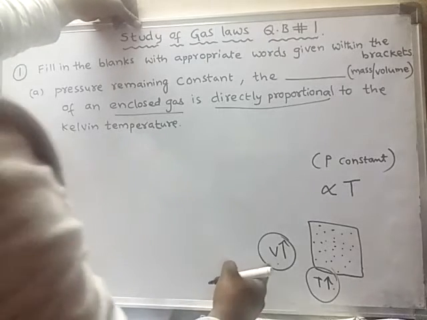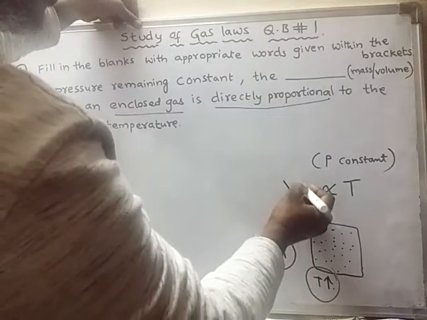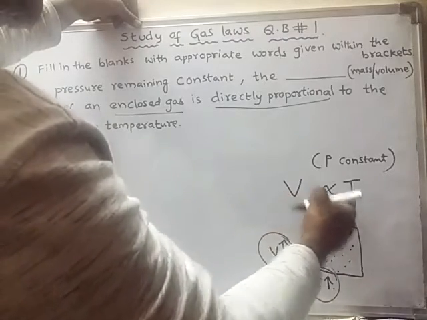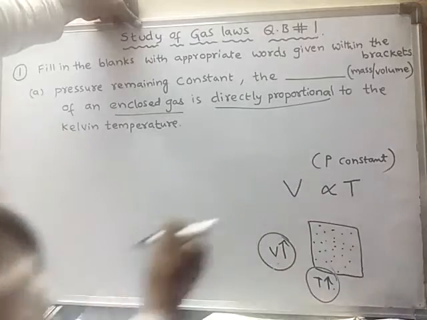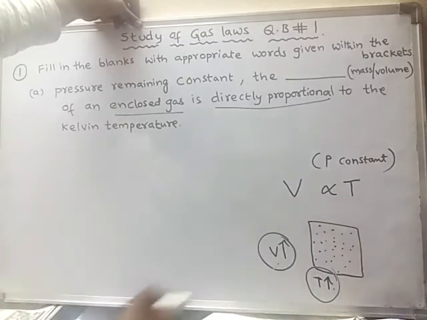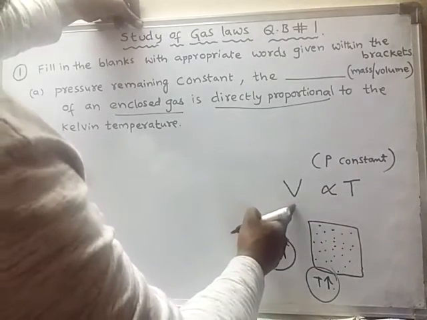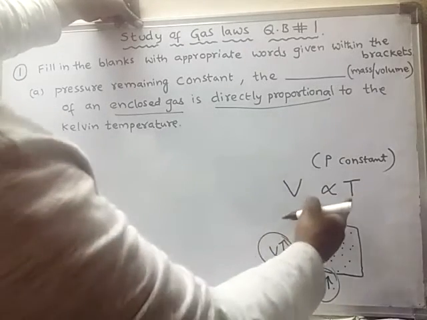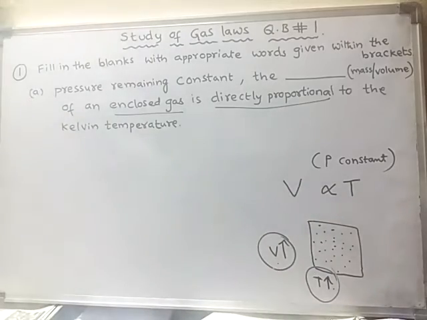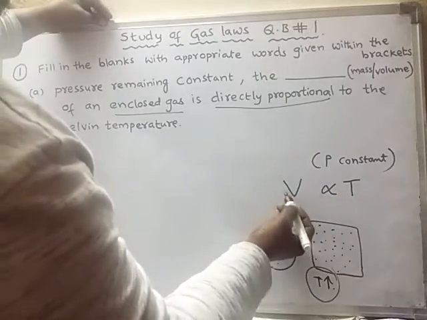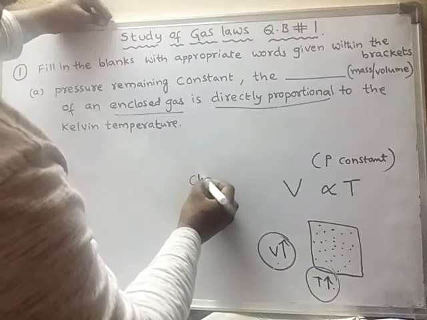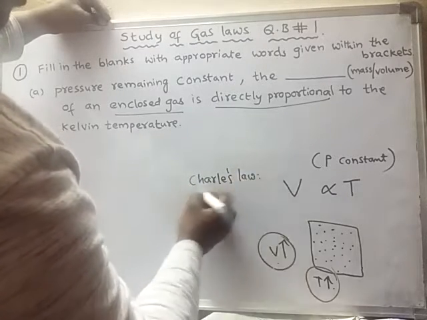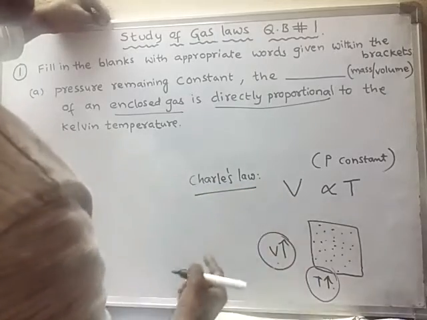Always remember that the volume of a given gas is directly proportional to temperature, the absolute temperature, also called Kelvin temperature. So this is which law? This is Charles law.